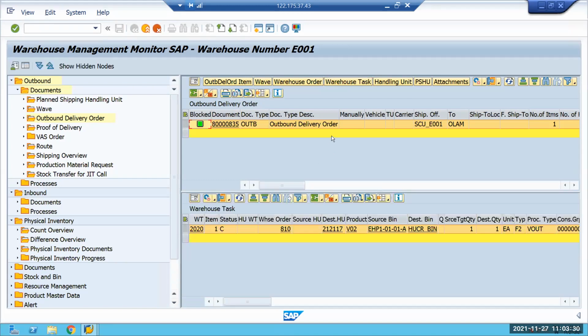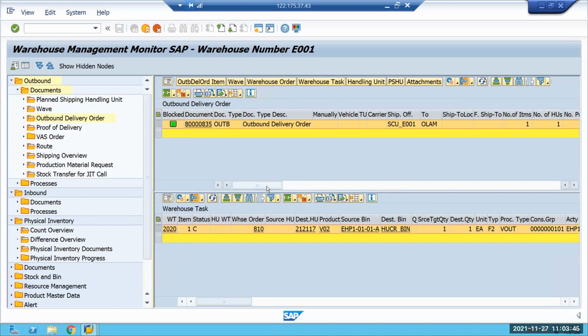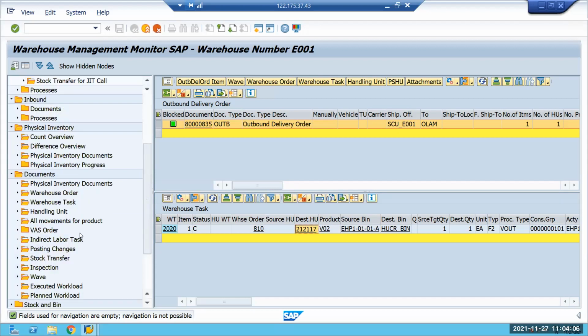Where was the task? No, sir. It's still getting confirmed only here. Open task is not getting created. Check that again in a different way. Go to documents, then warehouse task, and check that. Okay, we'll copy this HU. Any open task is there?